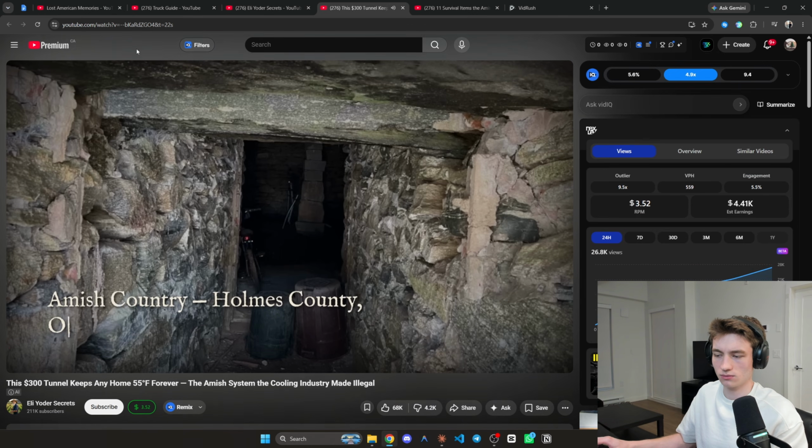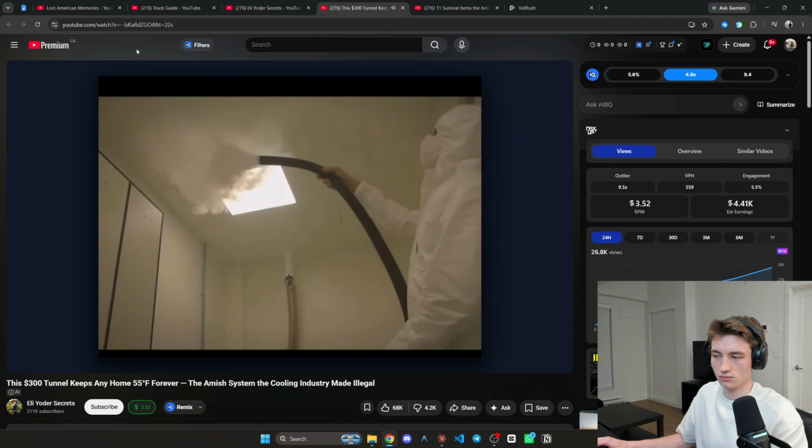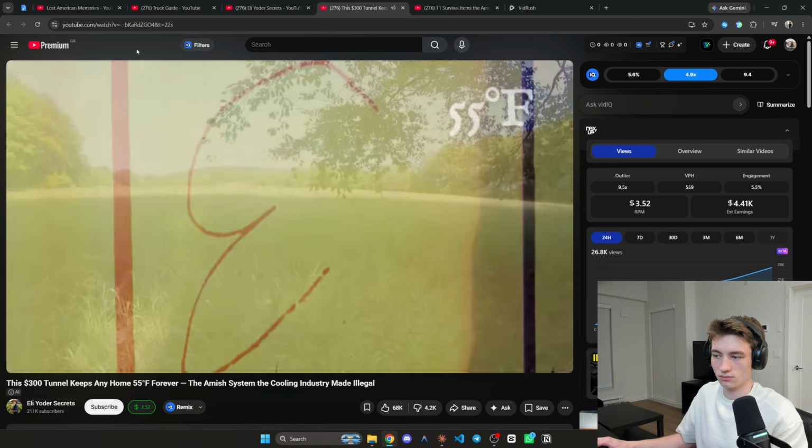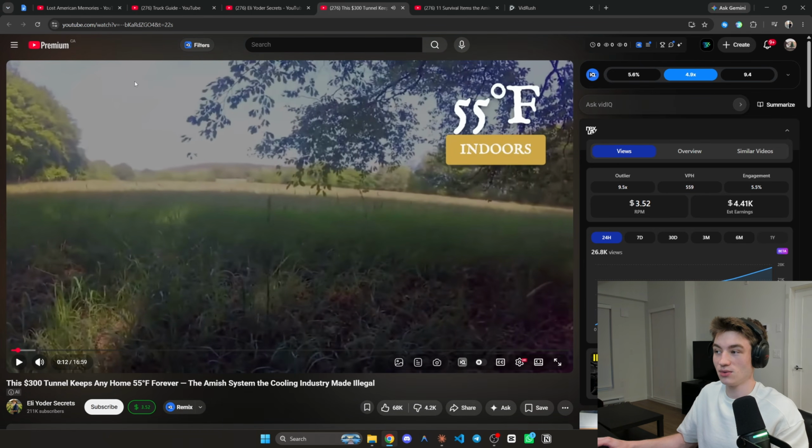You're standing at the mouth of a tunnel that runs underneath an Amish farmhouse in Holmes County, Ohio. No wires, no compressor, no thermostat, and the air coming out of it is 55 degrees. They actually used the same tool called VidRush.